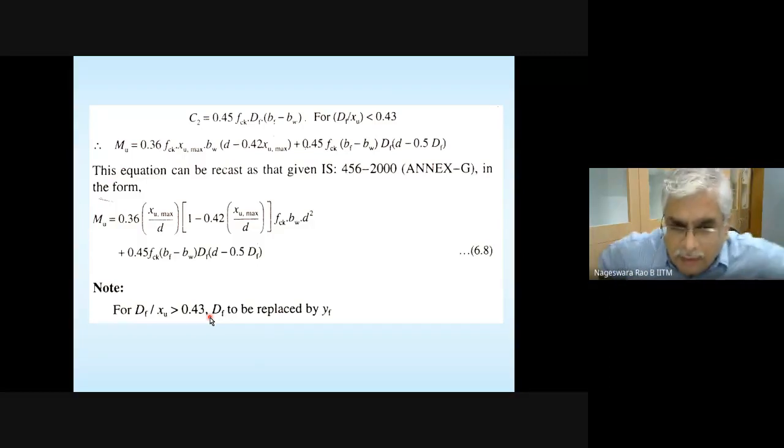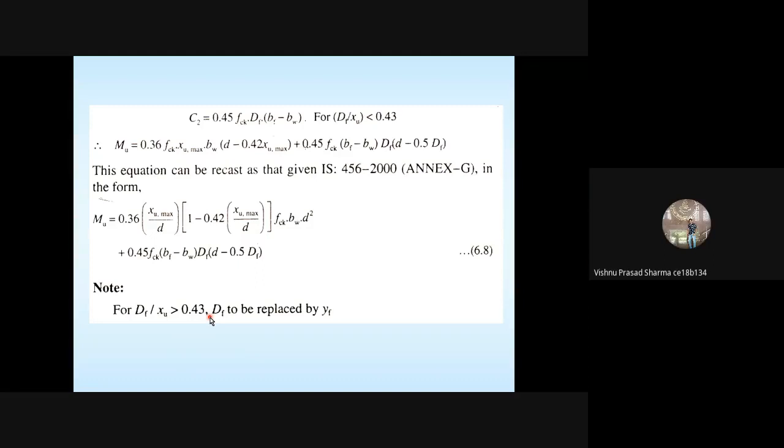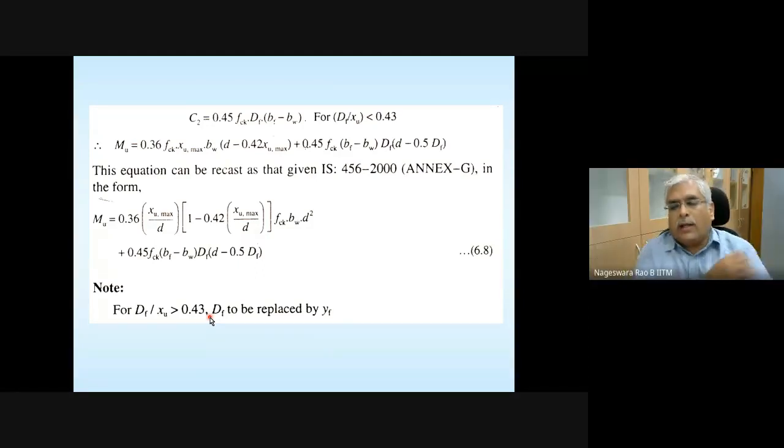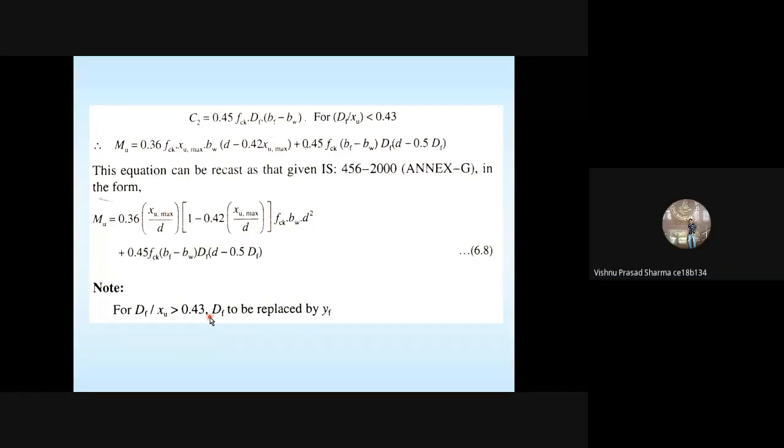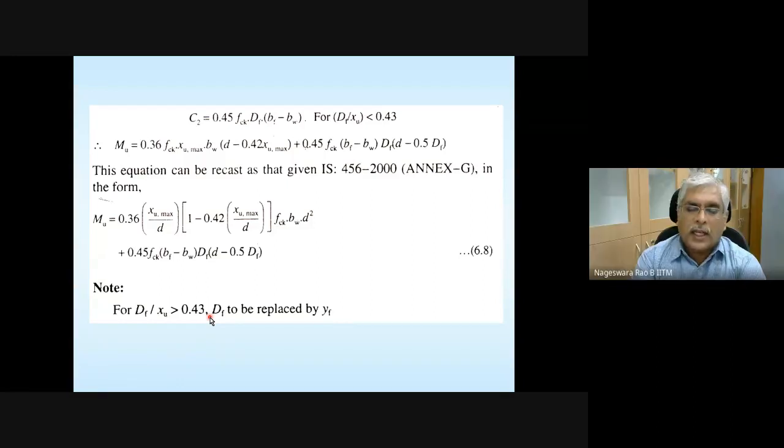Is this clear? Any questions here? Nobody, everybody is keeping silent. No questions. Everything is clear. Either it is clear, or it is because you have not attempted these problems. Please attempt the problems. Whatever you solved using the working stress method for flanged sections, attempt using the limit state method. Okay, no questions. I'm proceeding further.